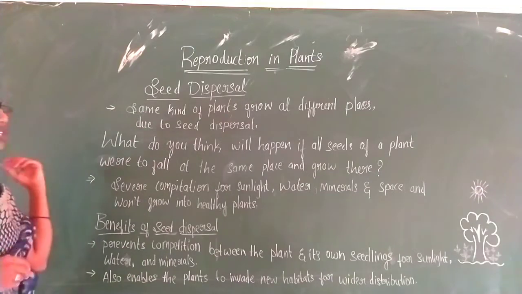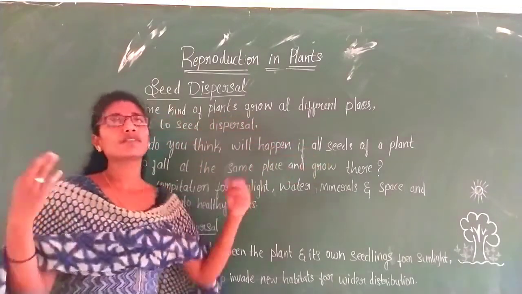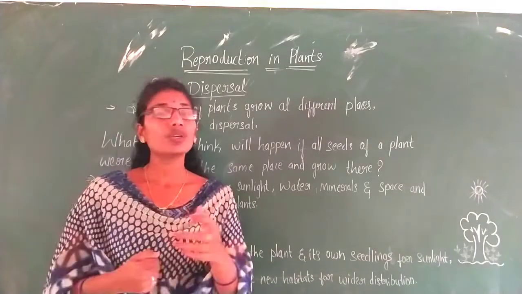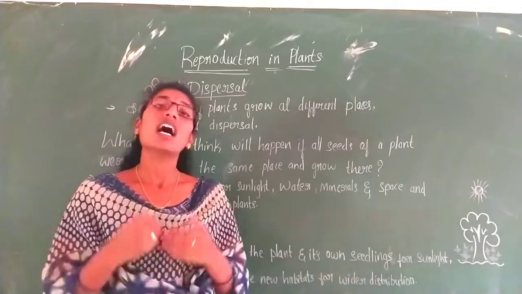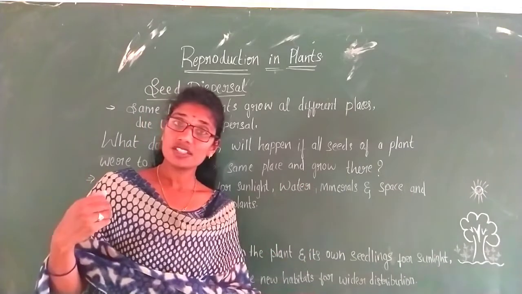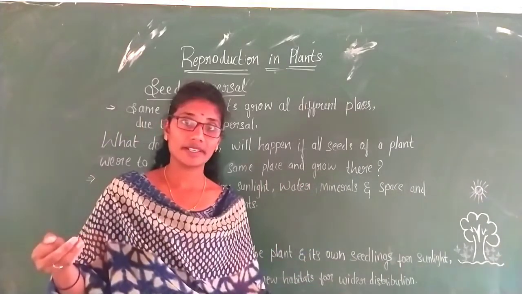Okay students, you might have seen the same kind of plants growing in different places. For example, take a neem tree. You might have seen the neem tree in your home or in your village, and the same tree you can find in Andhra Pradesh, Tamil Nadu, or Kanyakumari, right?